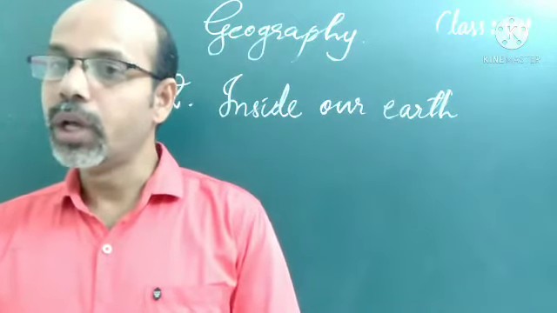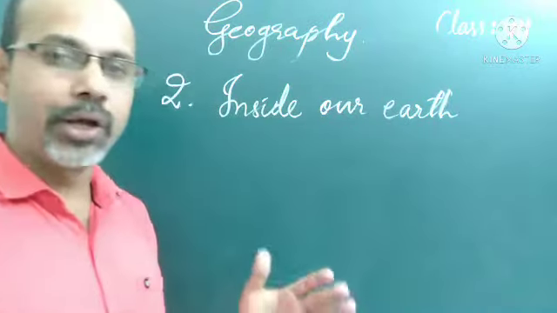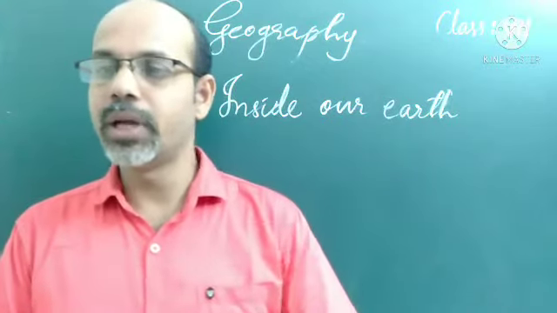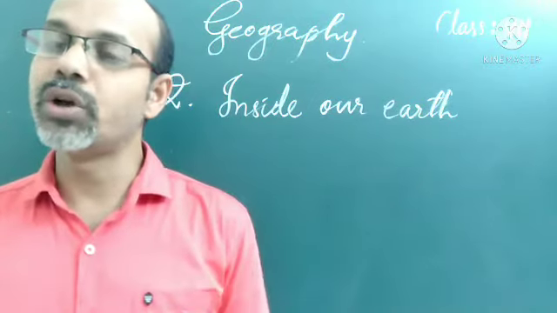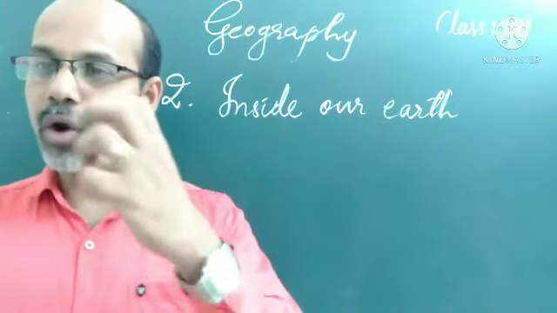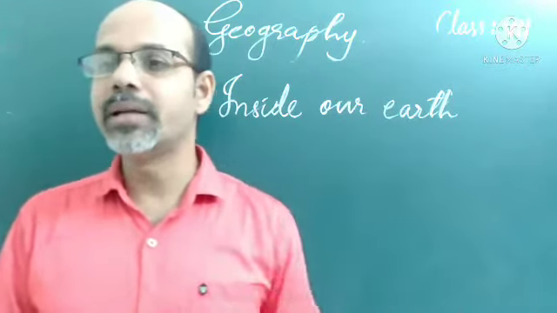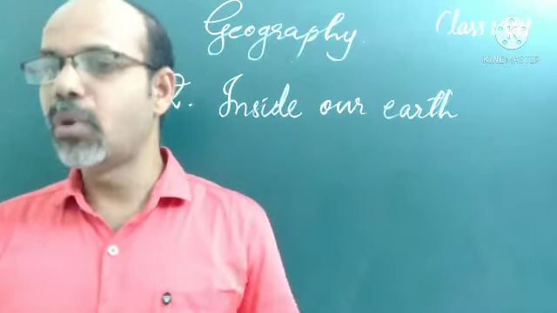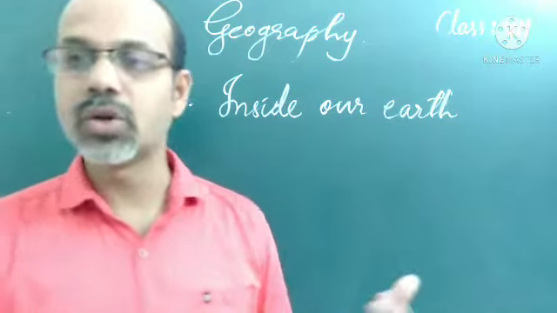Have you thought about it? Just like an onion, when we are peeling an onion or cutting it into two parts, there are many layers inside. Like that, the earth is also made up of concentric layers with a center. Concentric layers means having a common center, with many such layers one after another inside. The uppermost layer, covering the surface of the earth, is called the crust.